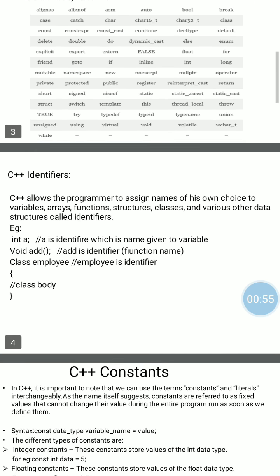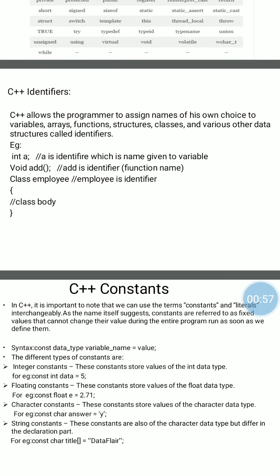Next is an identifier. All of you already know about identifiers. Identifier means your identity, your name. Same here. Identifier means the name given to a data member, function, structure, or class. For example, int a. a is a variable name. So the name given to the variable is an identifier.